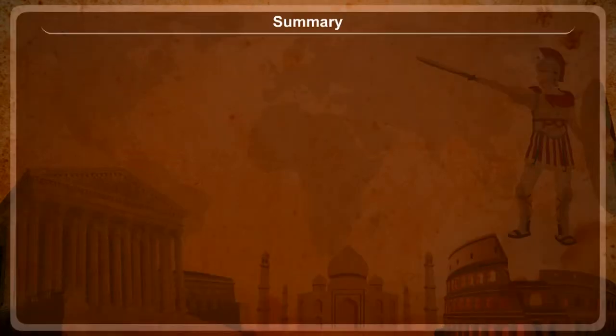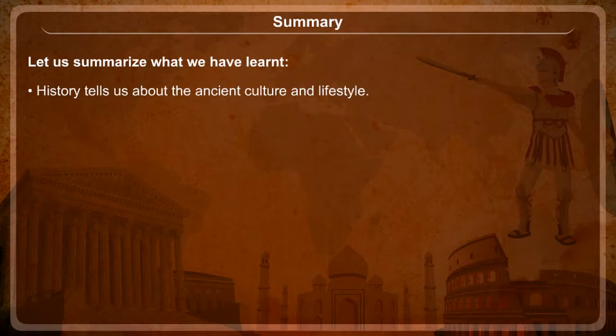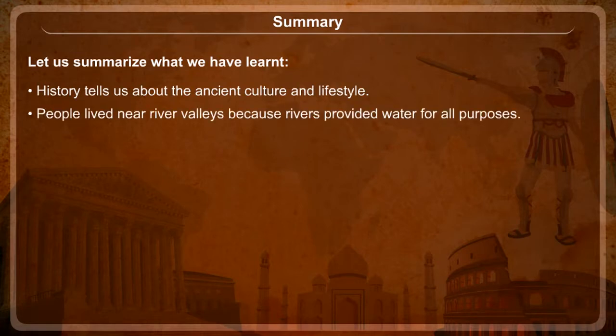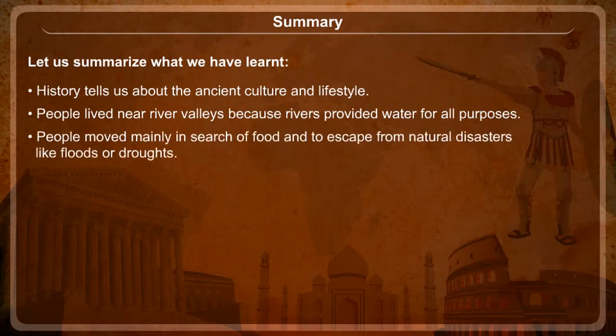Summary. Let us summarize what we have learned. History tells us about the ancient culture and lifestyle. People lived near river valleys because rivers provided water for all purposes. People moved mainly in search of food and to escape from natural disasters like floods or droughts.